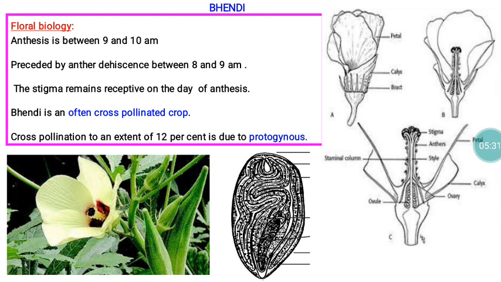With reference to seed structure, this is a perfect example of folded cotyledon. Several foldings are there. So the seed structure of both cotton as well as bendi is one and the same. Both of them are perfect examples of folded cotyledon.